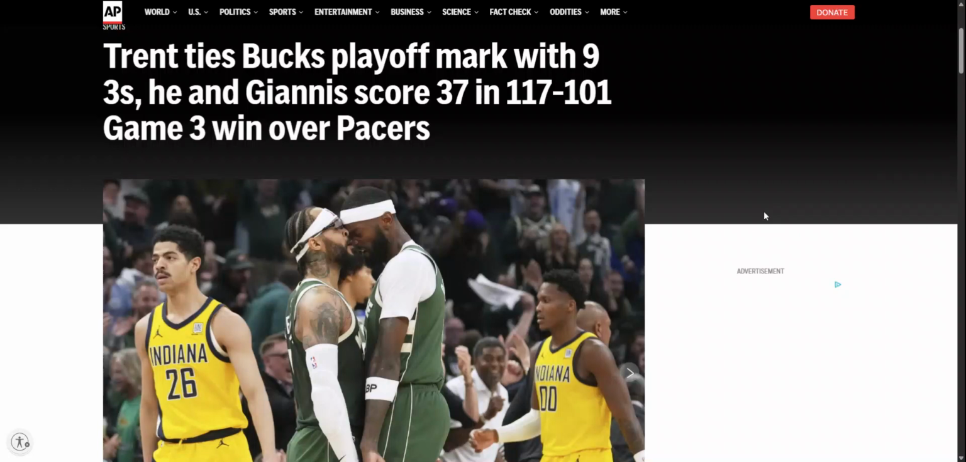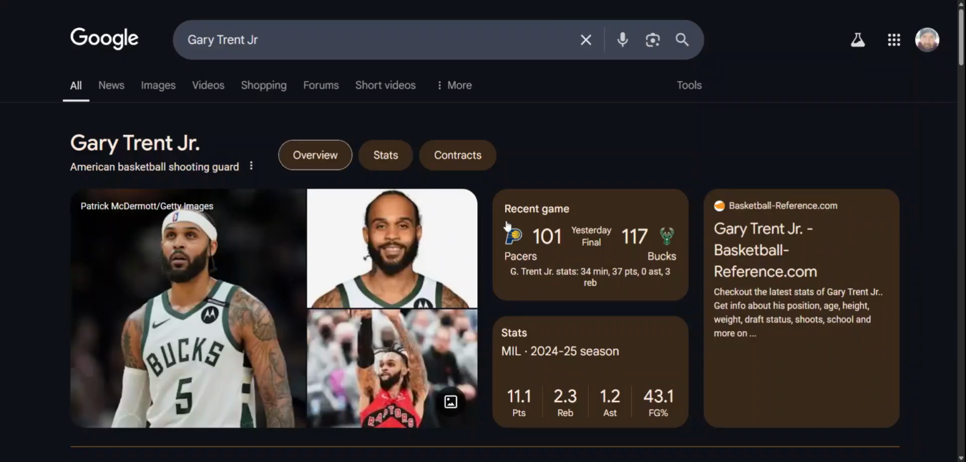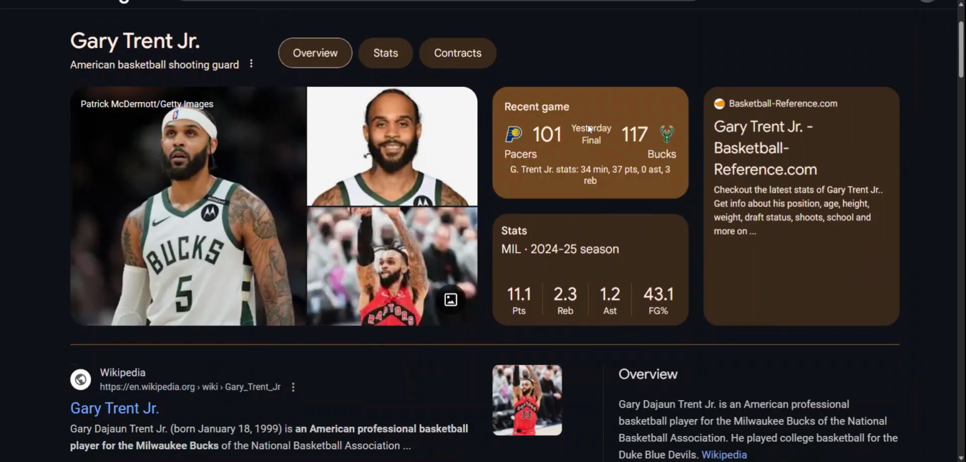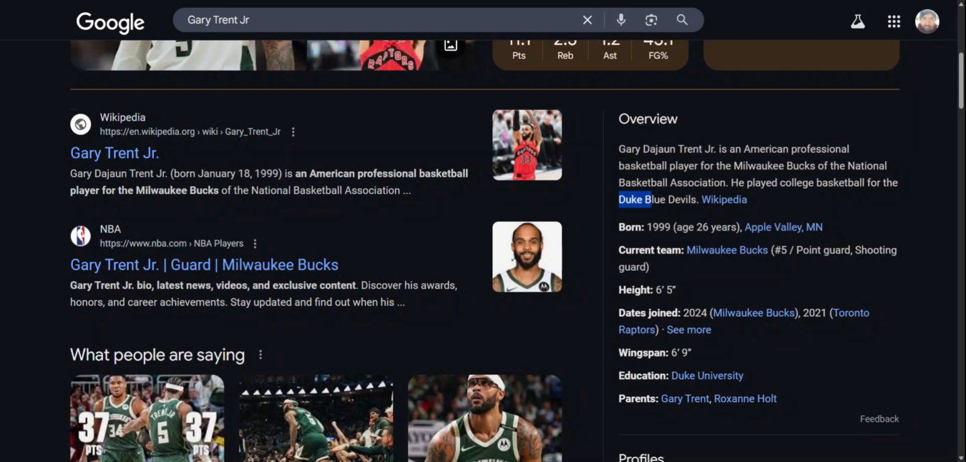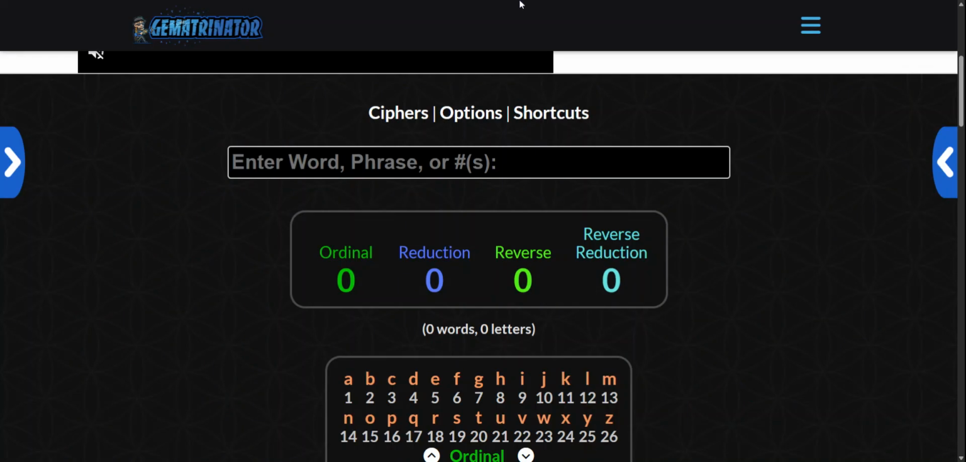All right, so let's get this breakdown in, okay? This article is focused on this character right here. This is Gary Trent Jr., American basketball shooting guard, okay? And look, for the Milwaukee Bucks of the NBA, he played college basketball for the Duke Blue Devils. So that's going to be something extra to add to the breakdown.